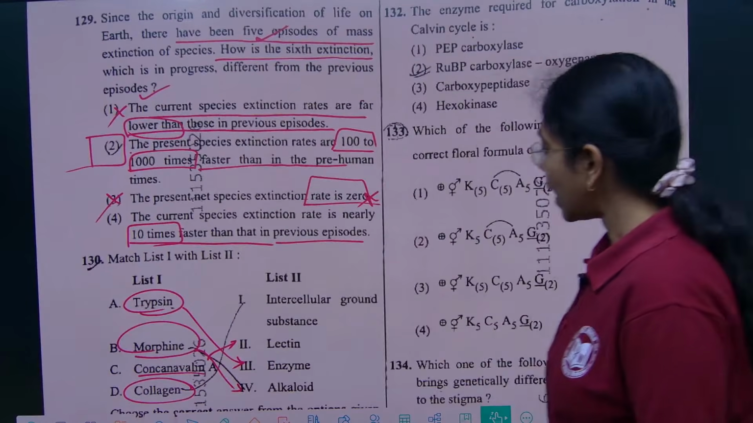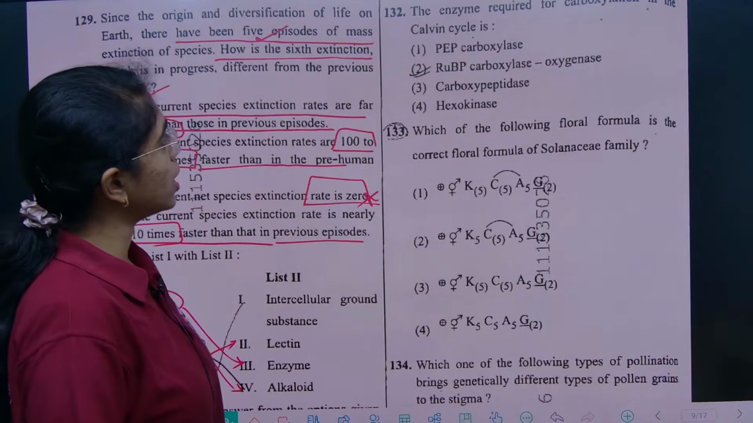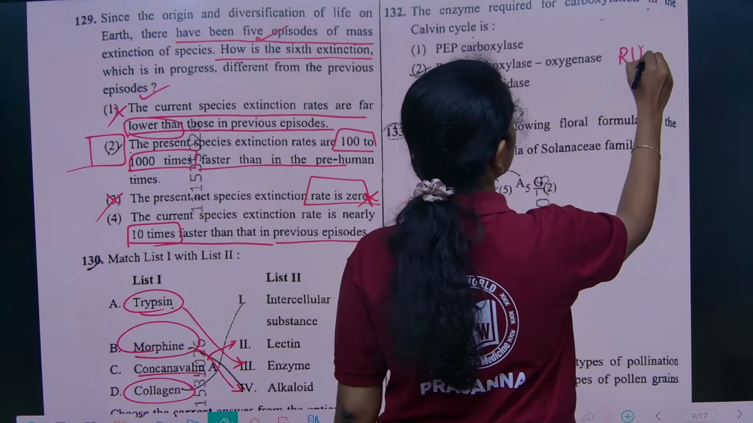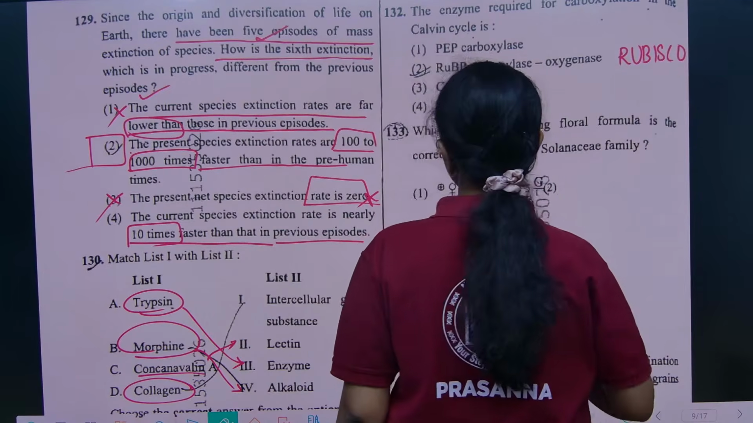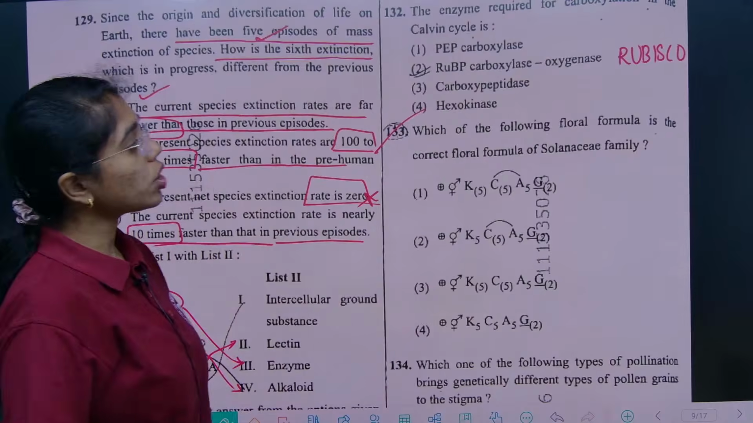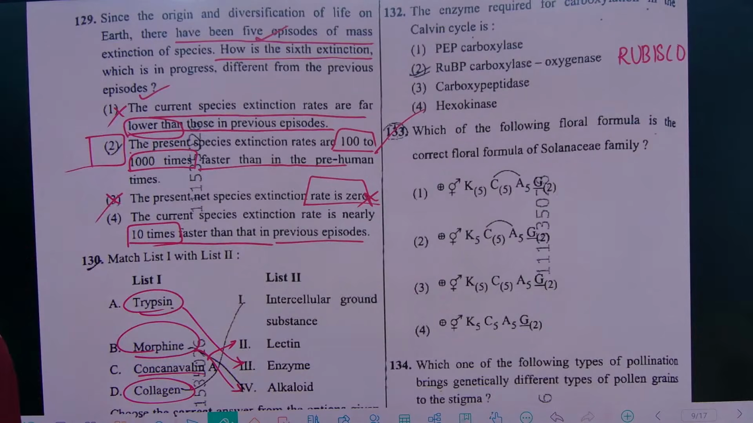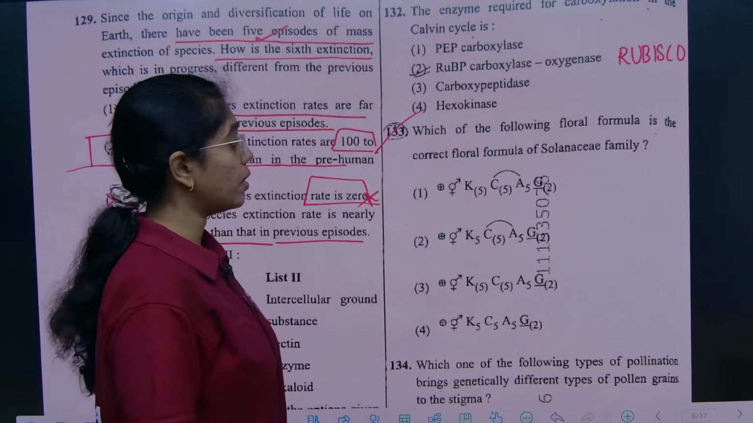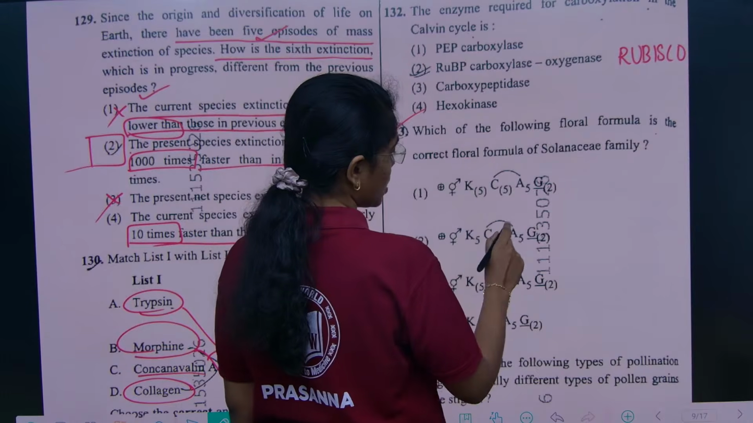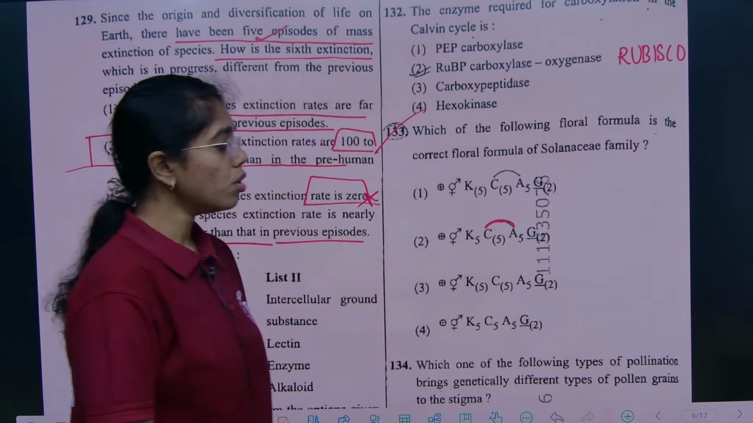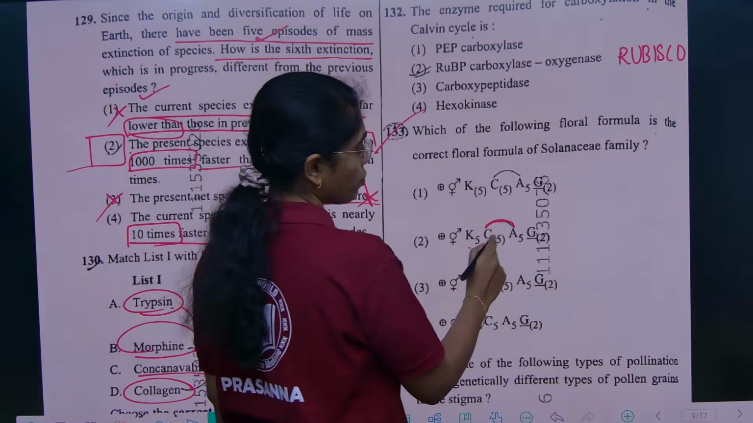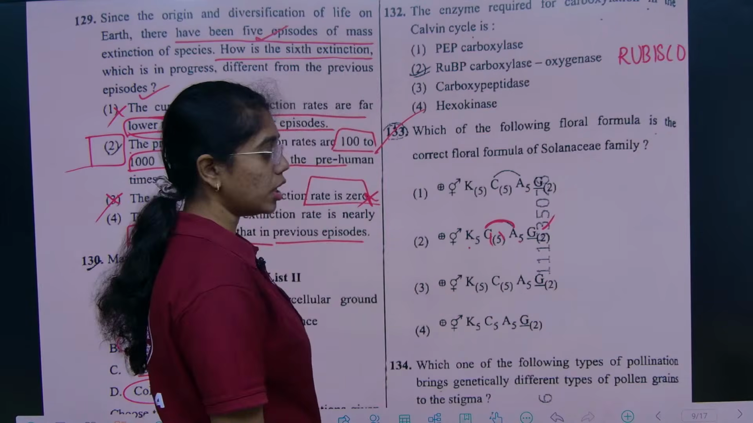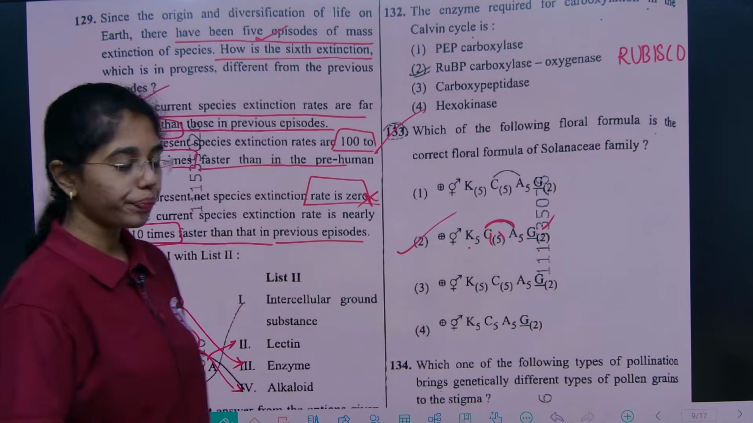The enzyme required for carboxylation in the Calvin cycle is rubisco, which is ribulose bisphosphate carboxylase oxygenase. Next, 133. Which of the following is the correct floral formula for Solanaceae members? We have seen in Solanaceae epipetalous condition, that is androecium adjoined to corolla, and it is bisexual, calyx 5, corolla 5 fused, epipetalous. Gynoecium is bicarpellary, superior ovary, which is option 2.